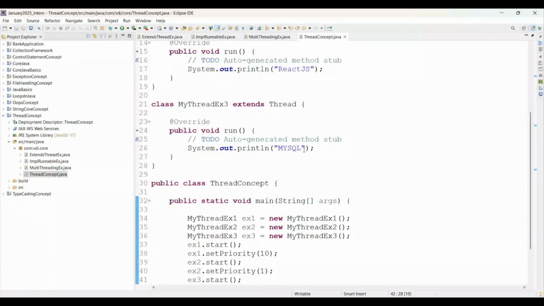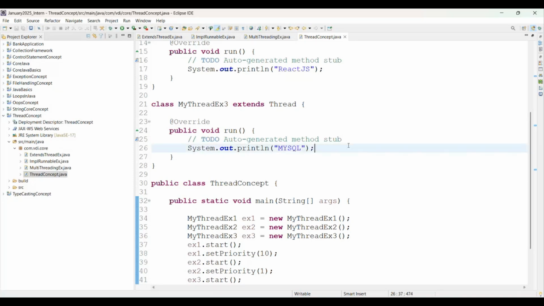But here the thing is that our Java thread does not work on thread priority because we are using the Windows operating system. In Linux, it will follow the priority as per your business requirement. But here, if you are going to consider it, it will work on the priority of threads. It never happens in Windows because Windows follows its own algorithms.